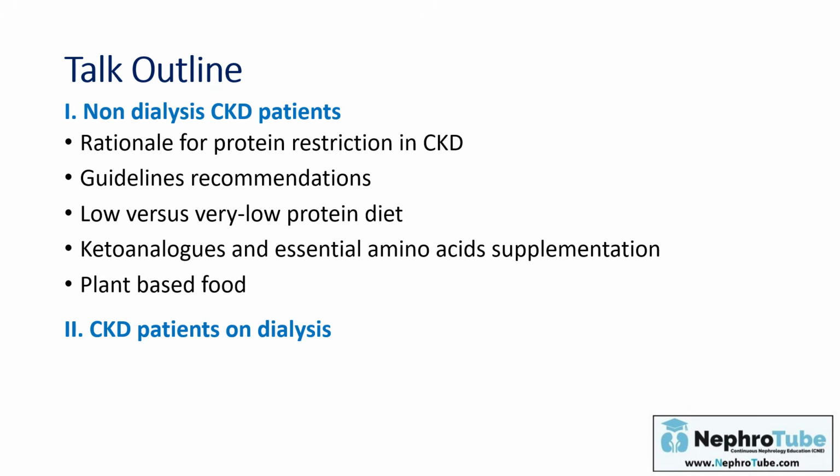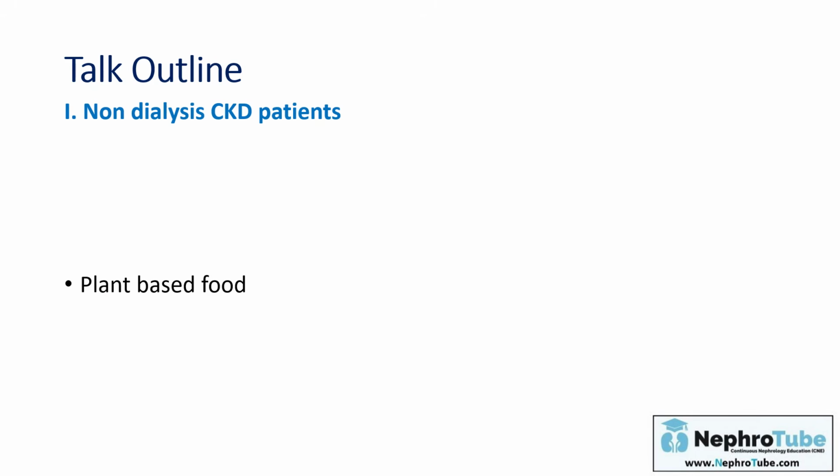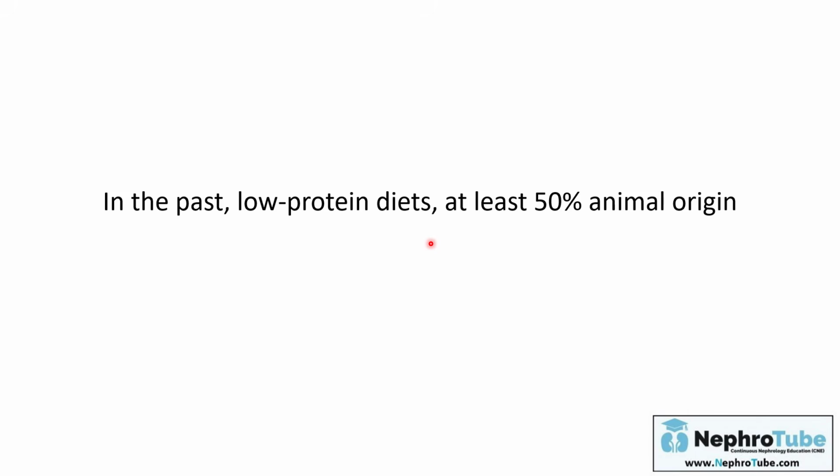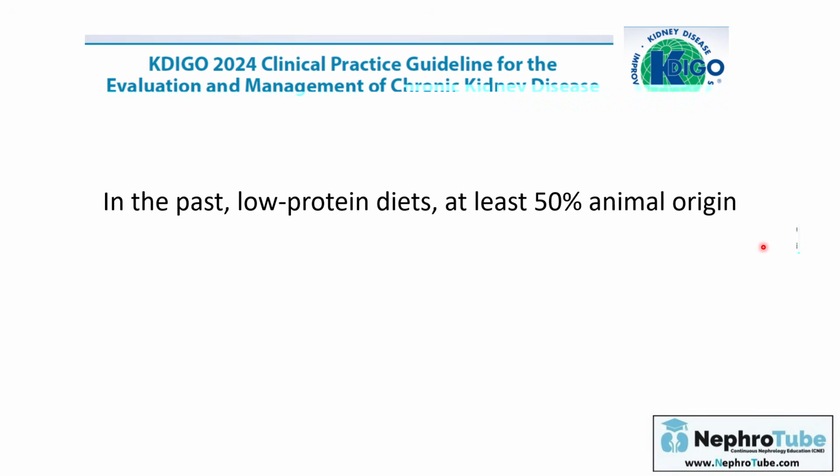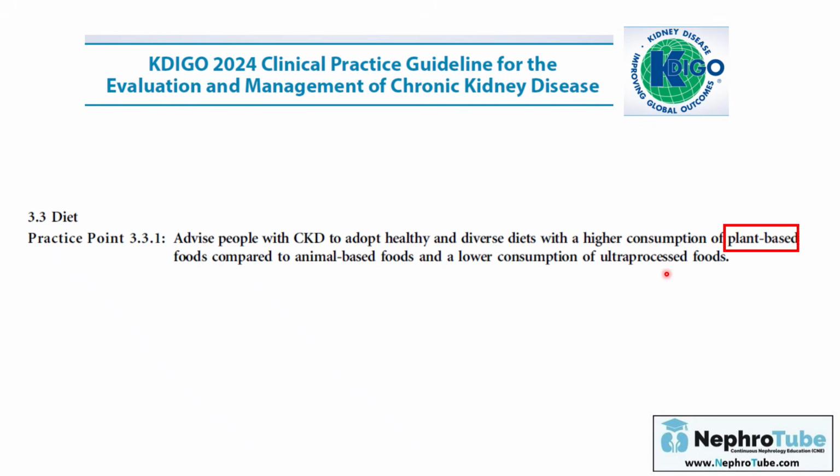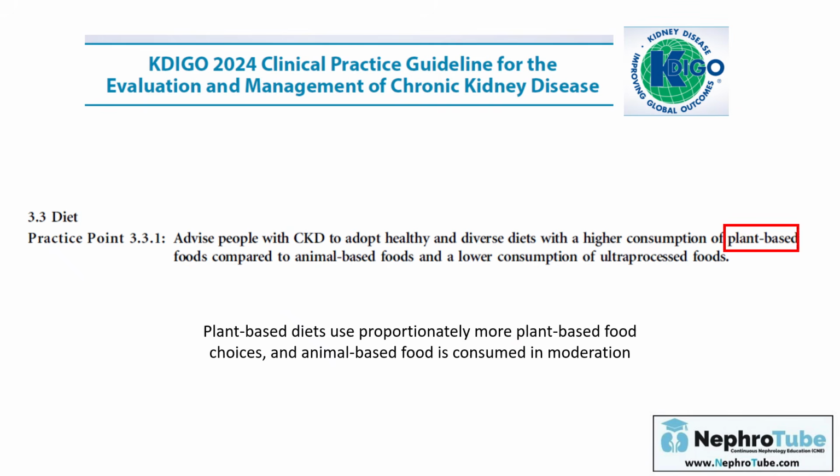The last point, in protein prescription for non-dialysis CKD patients, is the use of plant-based food. In the past, low protein diets were done by using at least 50% of animal origin, but there is new evidence supporting the use of higher consumption of plant-based food, plant protein, not animal protein.